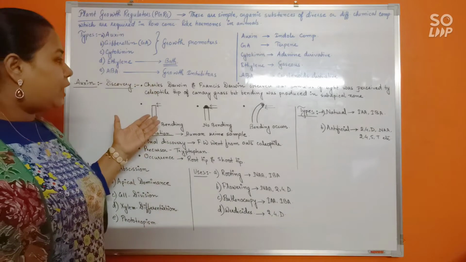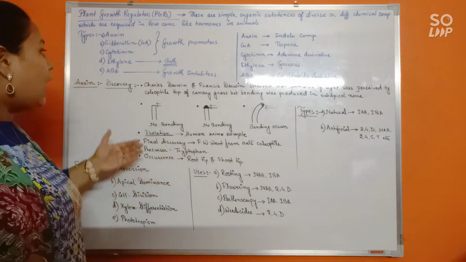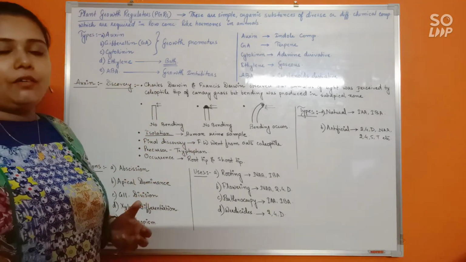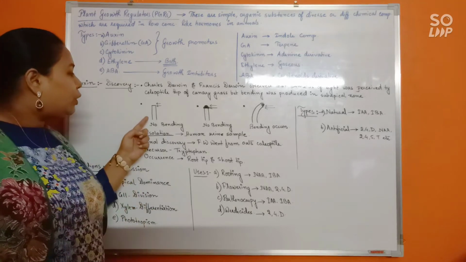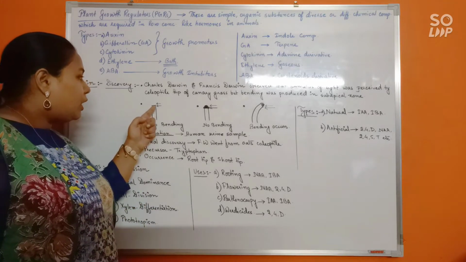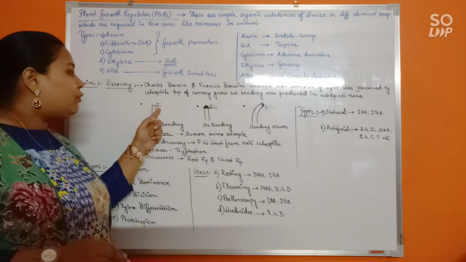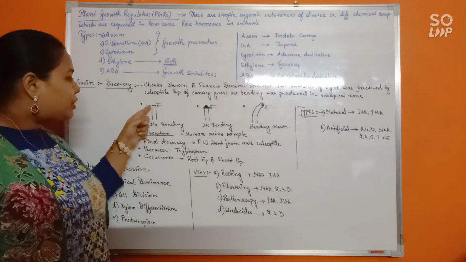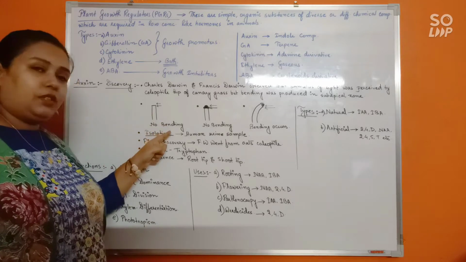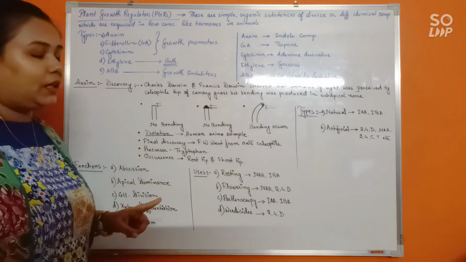These were a series of experiments done after Charles Darwin and Francis Darwin's observation. A coleoptile tip was cut, it was decapitated, its tip was removed, and then it was exposed to light, and we could see that there was no bending observed. Without the tip there was no bending.